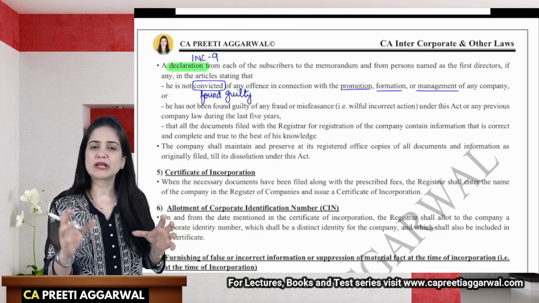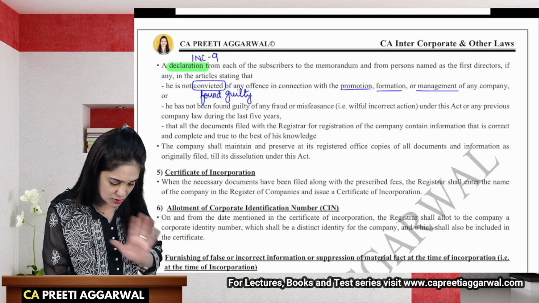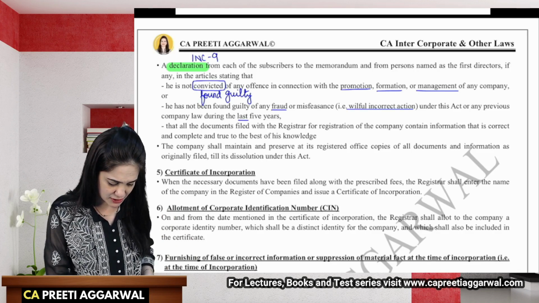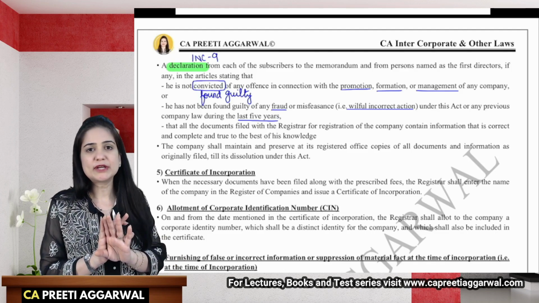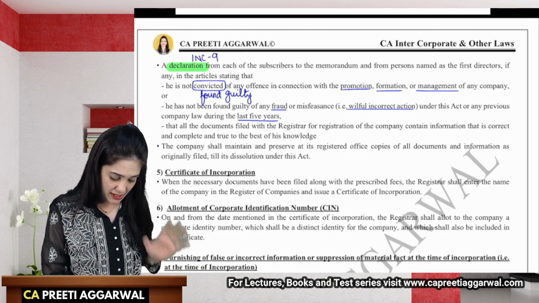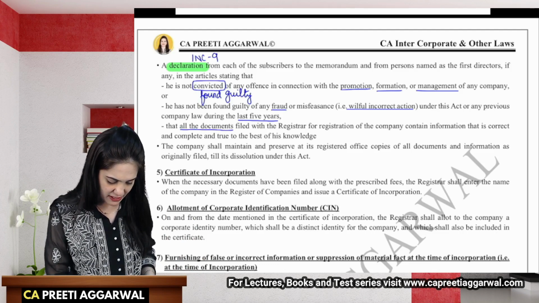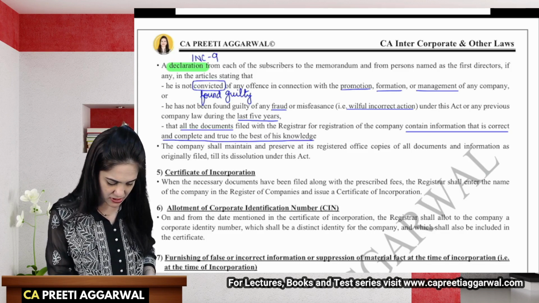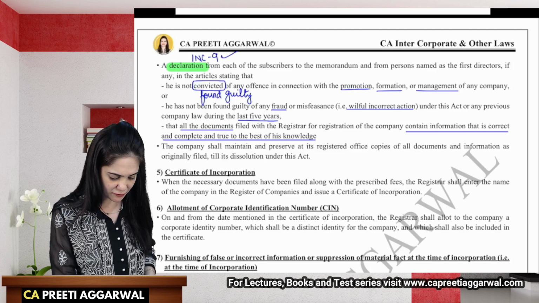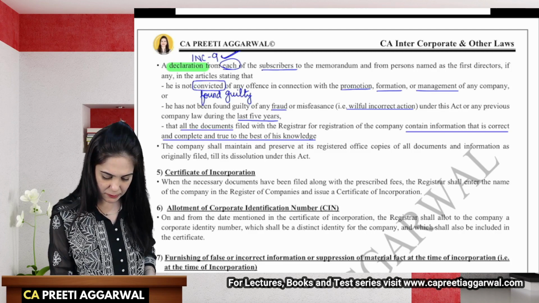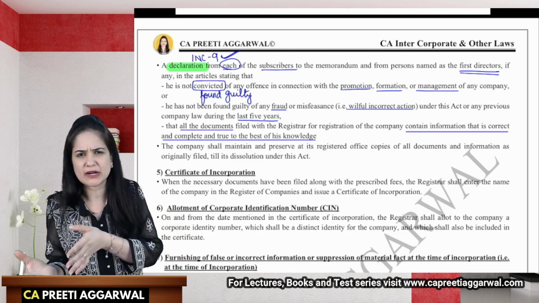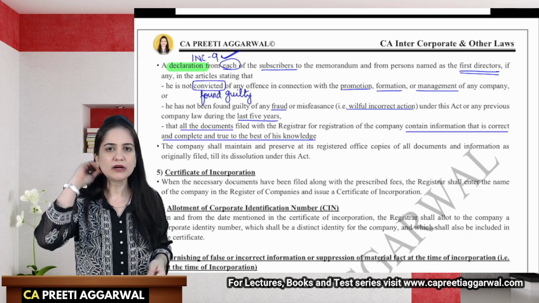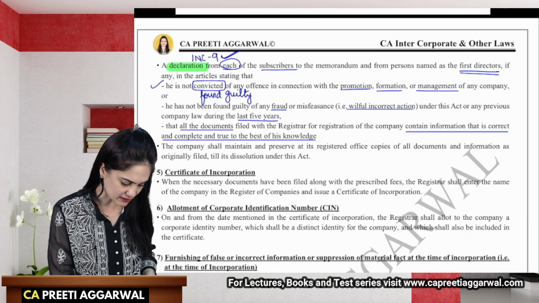See, we are just trying to find out whether that person has a clean record or not. The person has not been found guilty of any fraud or any willful incorrect action during the last 5 years. He has to declare that all the documents which are filed with the ROC contain information which is correct and true to the best of his knowledge. So this is a declaration which that person will have to give in form INC 9. This will have to be given by each of the subscribers to the memorandum and the persons who are named as first directors. Subscribers can be the first directors of the company. We may have some other directors also, but yes, in this case they have to give a declaration. And in the declaration they will write these three things.